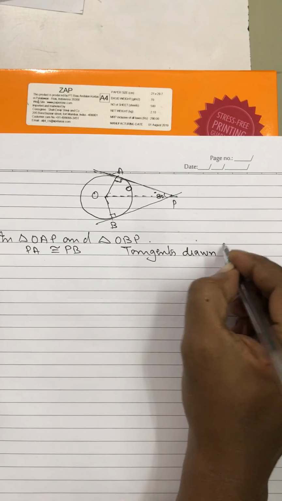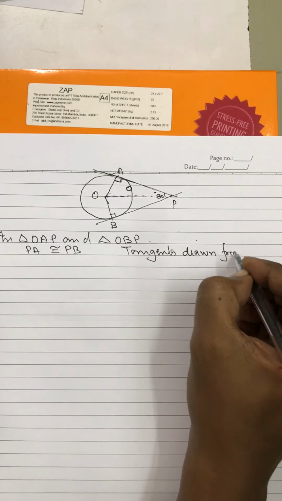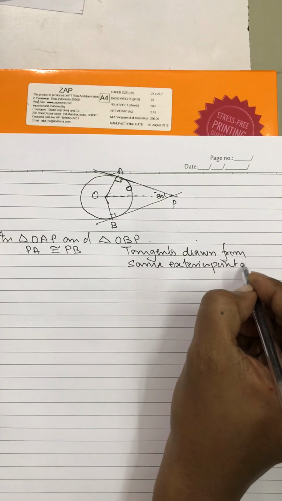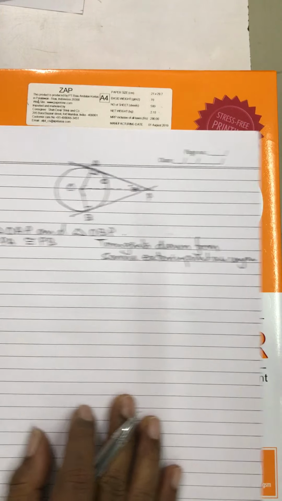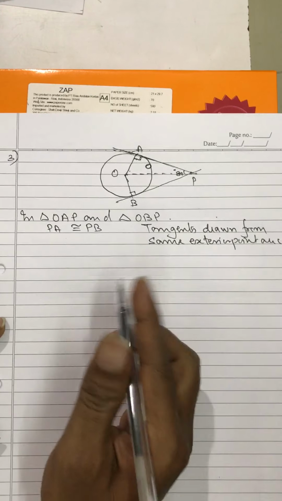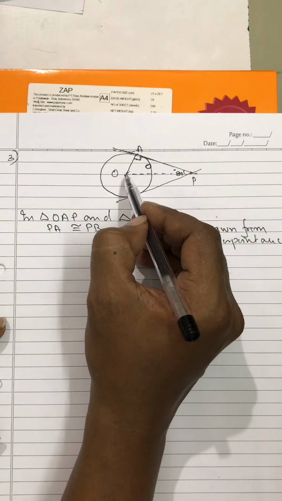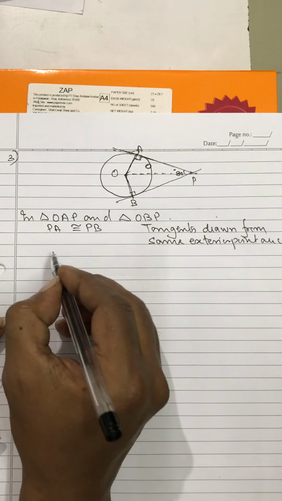drawn from same exterior point are congruent. Okay, so PA is equal to PB you have got, and also we see now OA will be equal to OB because they are radii of the same circle.